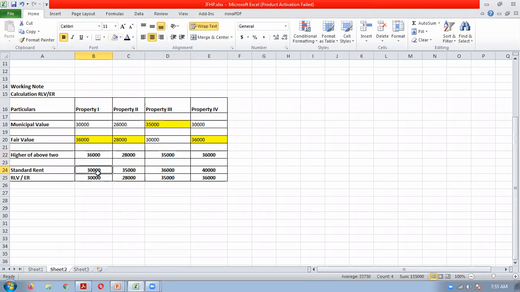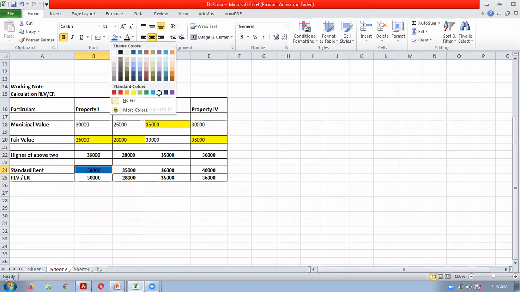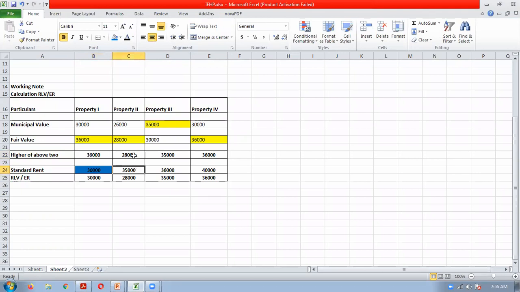So see, 36,000 and 30,000, whichever is lower, that should become your RLV. So see, 30, 28, 35, 36. So this is your RLV.